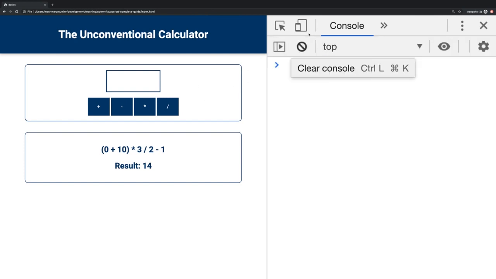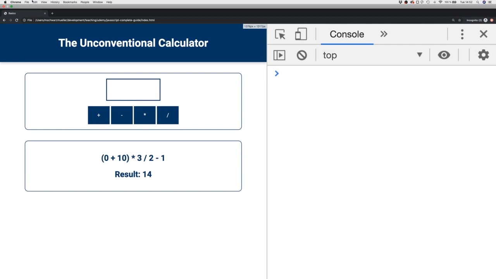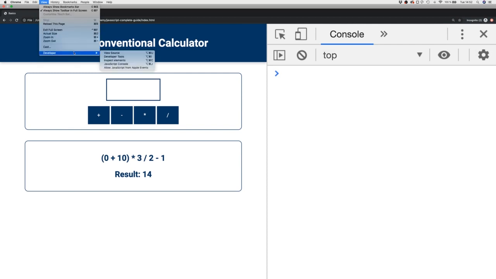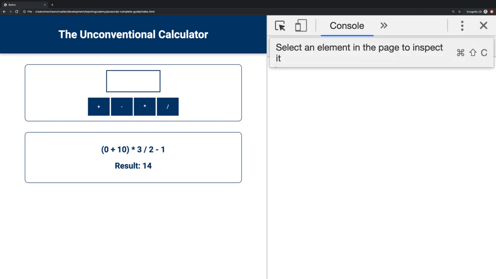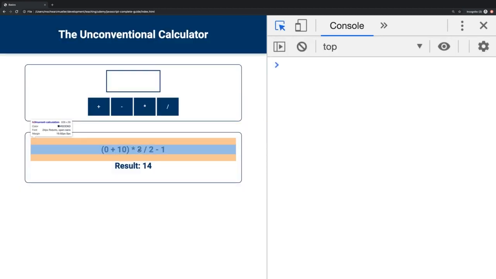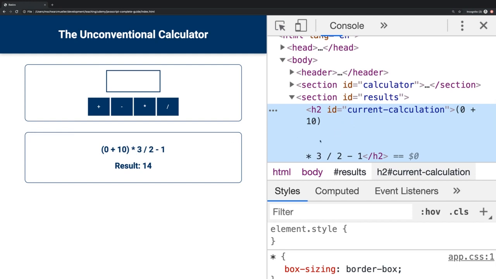Though, if you have the developer tools opened, which you can always open with View, Developer, Developer Tools, and you then click on this select icon there, and you select this part of your web page, you will see that indeed the white space is considered here. It's just the default behavior of the browser and the h2 element that basically strips this redundant white space.